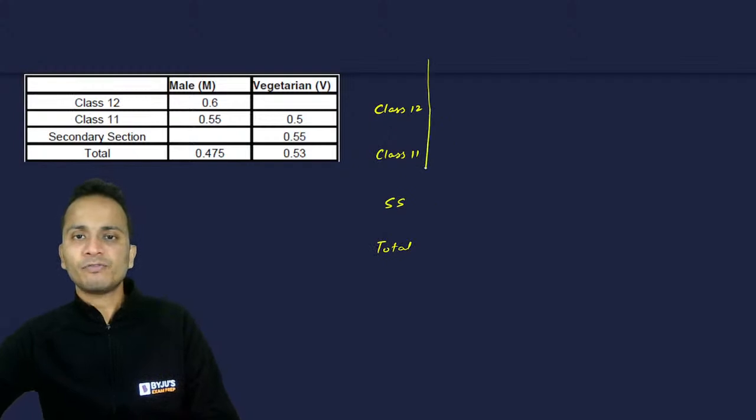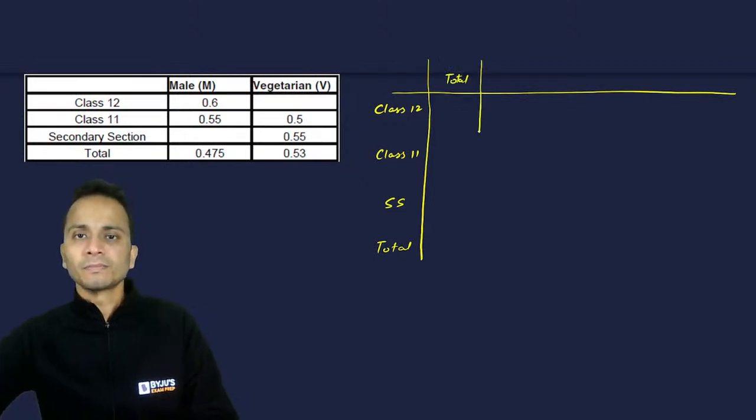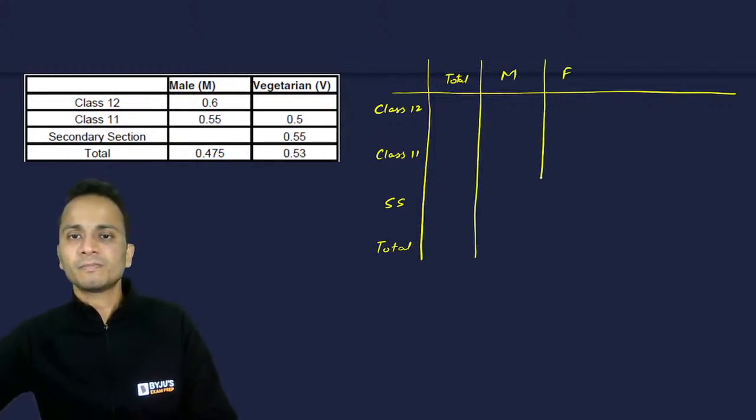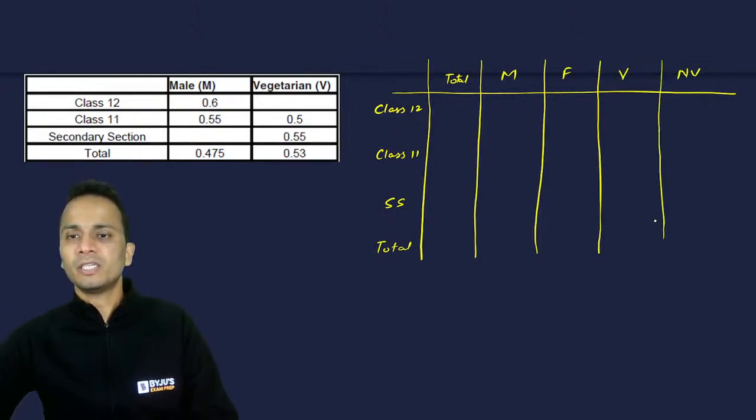I'll first calculate the total number of people. Then I'll divide each class into number of males and number of females. You all can start with the calculations, and then vegetarians and non-vegetarians. Okay, so this is the table that I am going to fill.